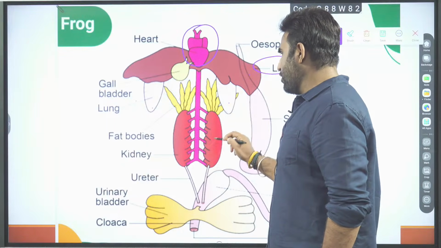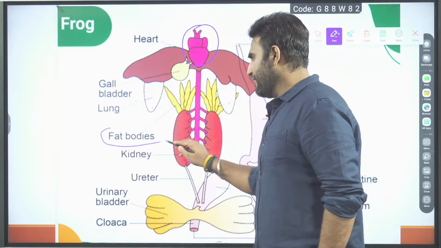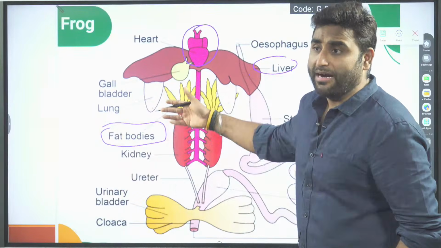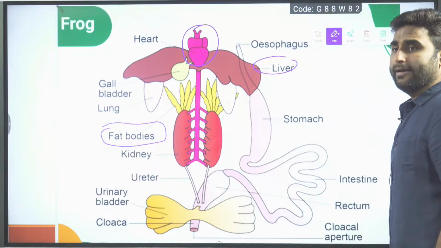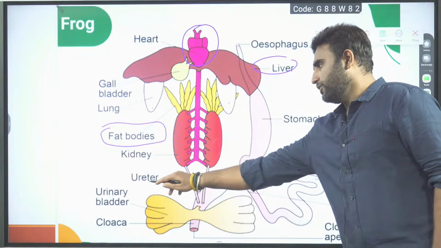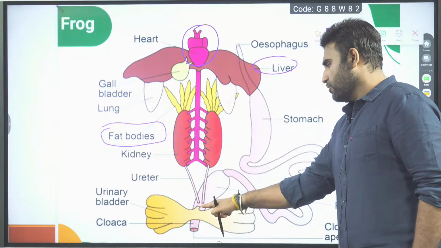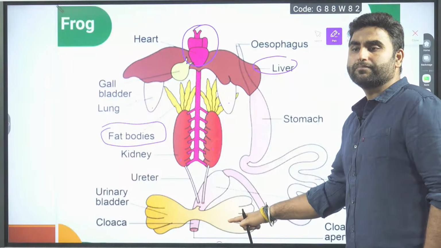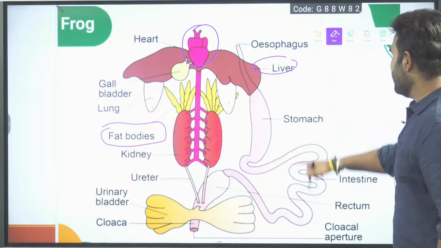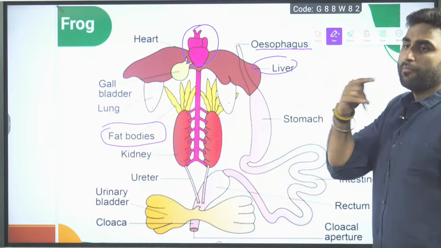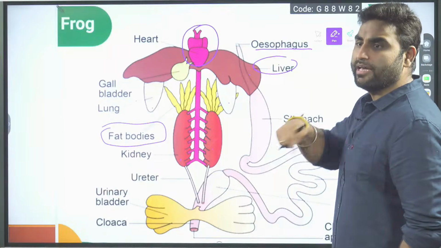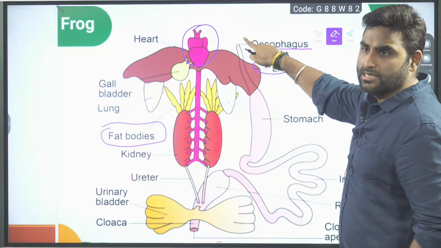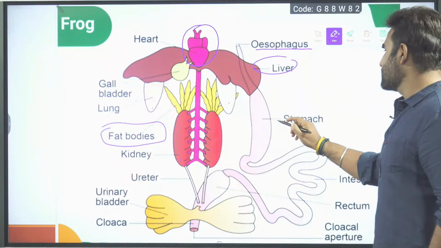There is a pair of kidneys. On the kidney there are fat bodies. As I told you, the fat body will be used in the hibernation and estivation period. Then from the kidney, what is coming out? Ureter is coming out. Where is it opening? In the urinary bladder. Then we have the esophagus. From the mouth, there is the buccal cavity, the pharynx opens into the esophagus. The esophagus goes into the stomach.